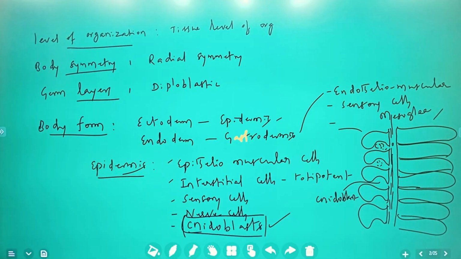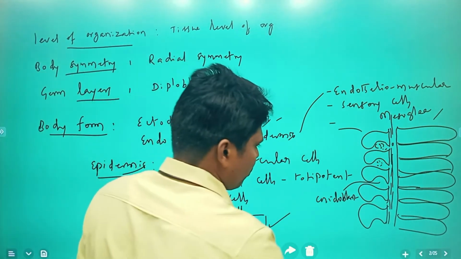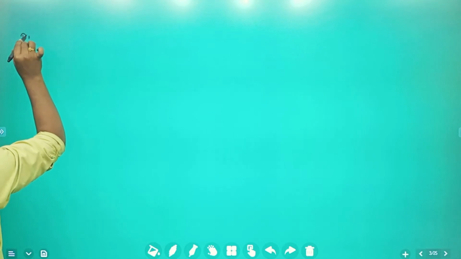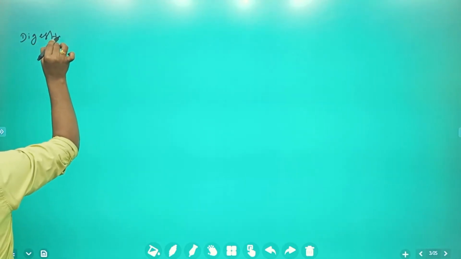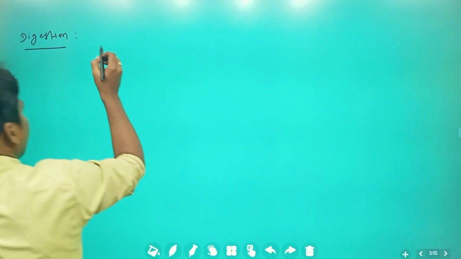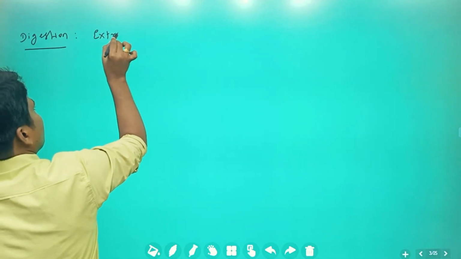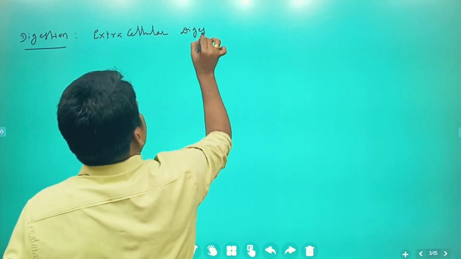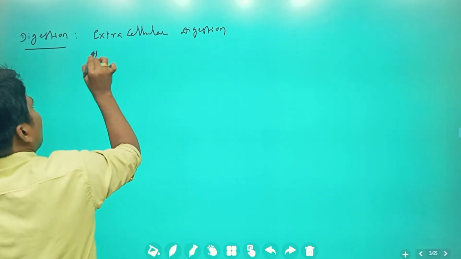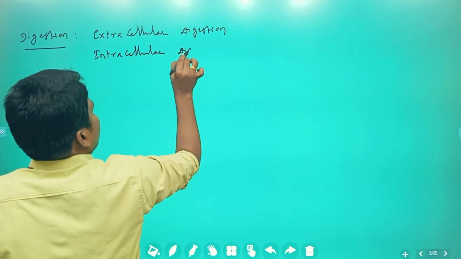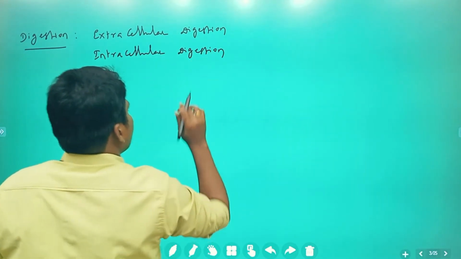Next, what are we going to discuss? Next we are going to discuss the digestive system. In Coelenterata, digestion is extracellular digestion, and intracellular digestion we can also see. You are going to see both extracellular and intracellular digestion.